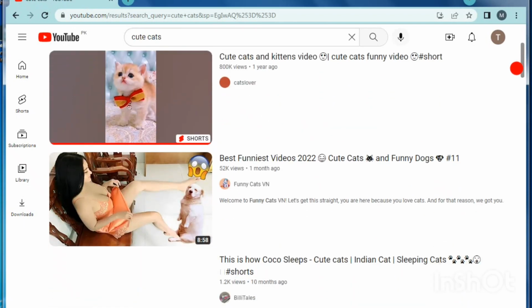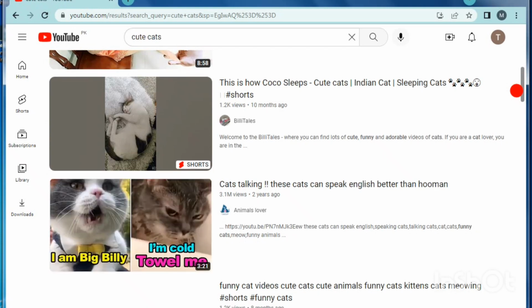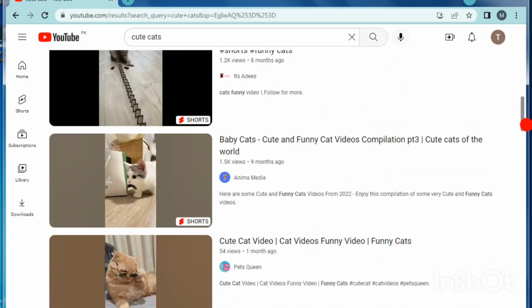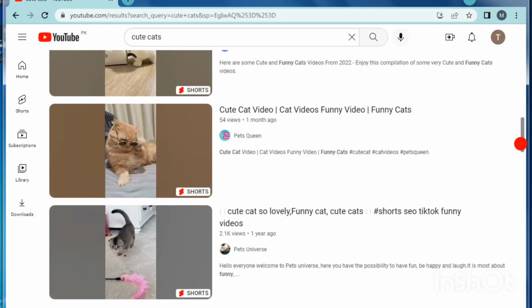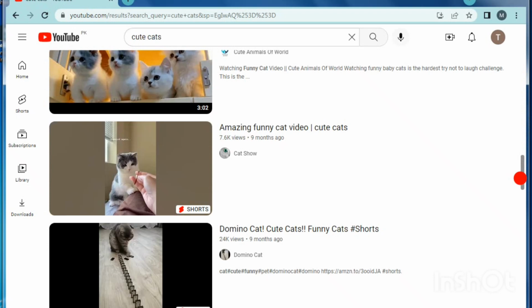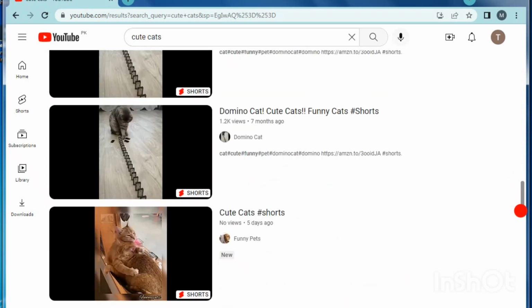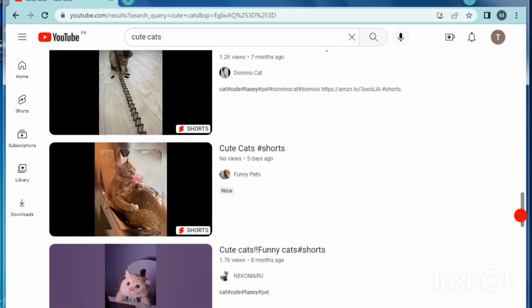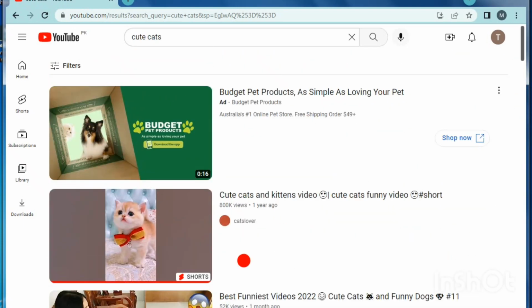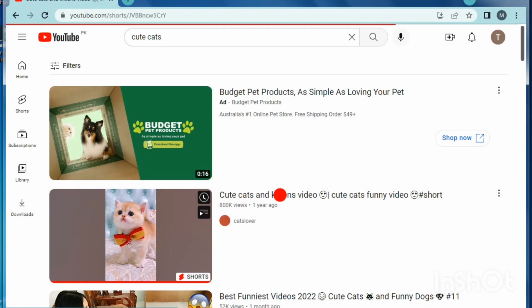Creative Commons licenses give a standard way for content creators to grant someone else permission to use their work. YouTube allows creators to mark their videos with a Creative Commons CC BY license. If you have marked your video with a CC BY license, you retain your copyright. Look, this cat is looking very cute.